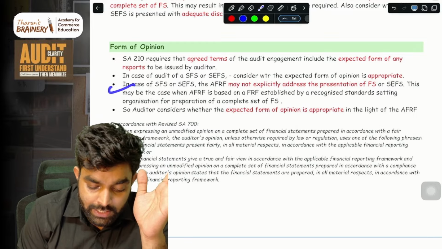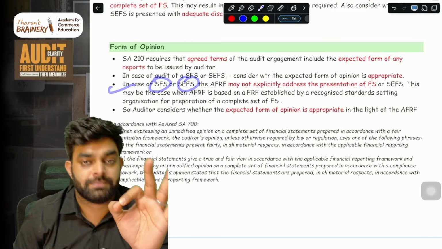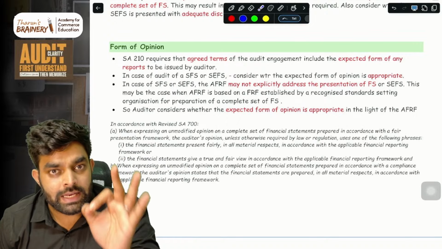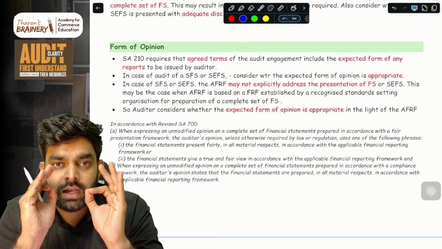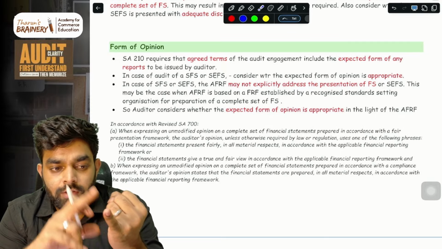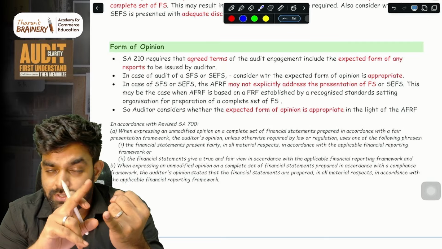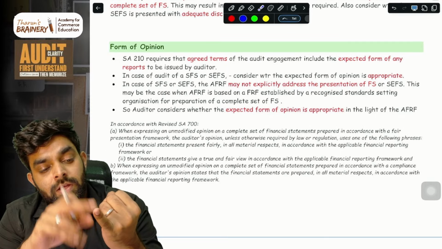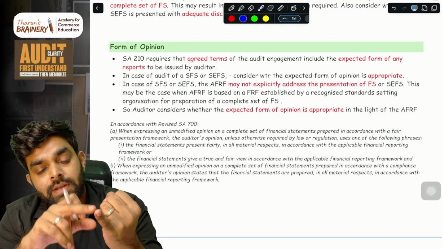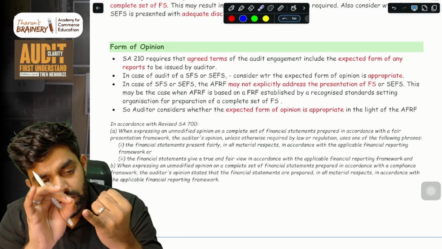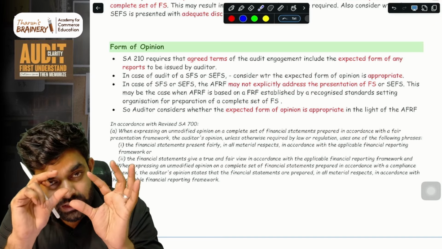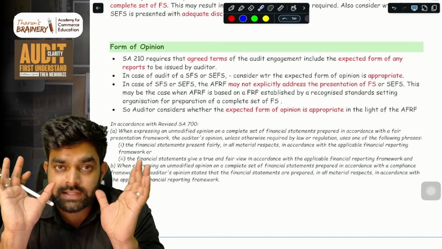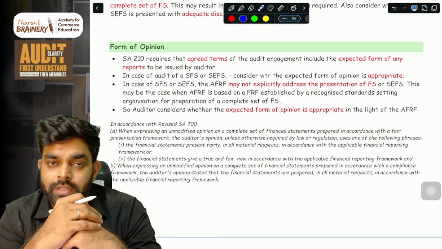In case of preparation of SFS or SCFS, the management may be using a financial reporting framework. That reporting framework is a framework created by a standard setting body, which is authorized by the senior bodies.